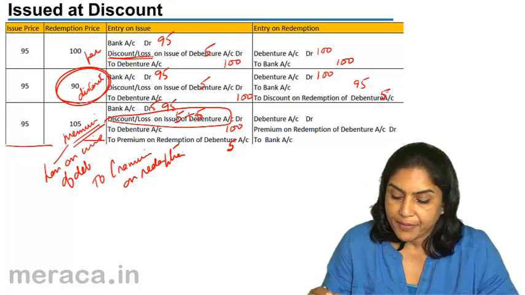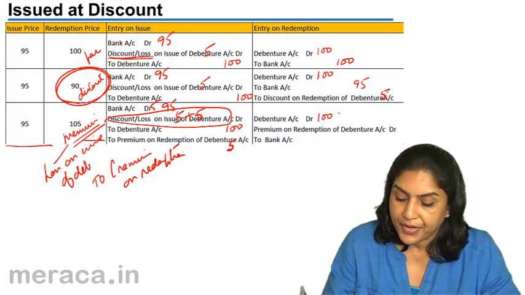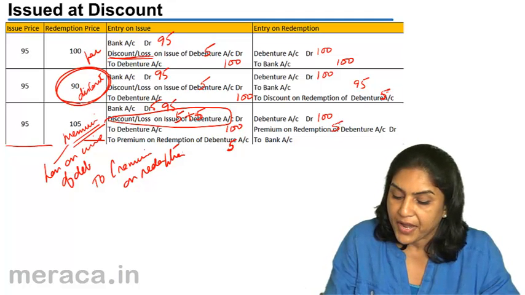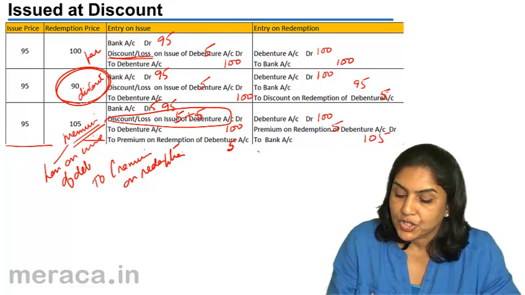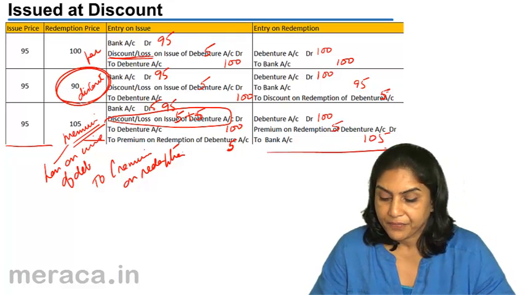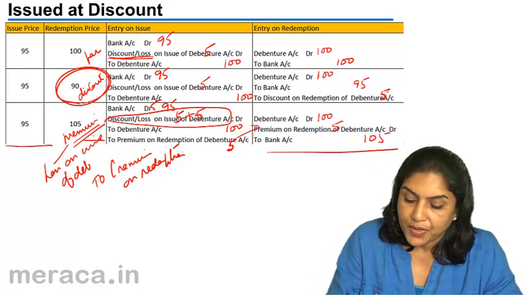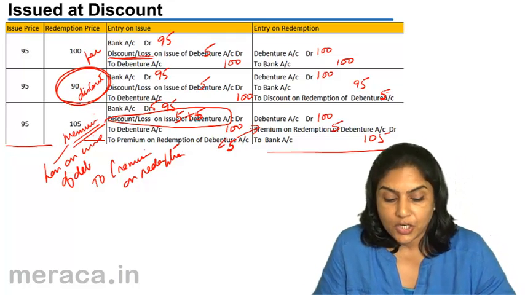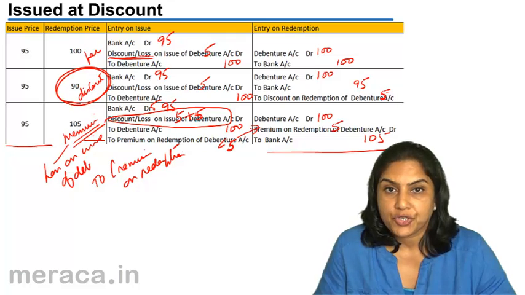On actual redemption, debenture account would be 100. Premium on redemption of debentures would be debited for 5 and we would pay the debenture holders 105. Therefore, in this way again, the premium on redemption of debentures account gets closed at the time of redemption.